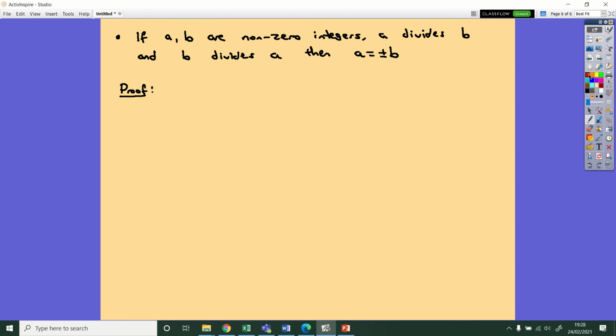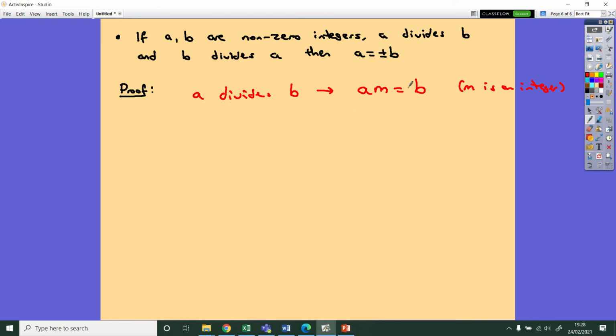So let's start by unpacking the definitions. So we've got A divides B. What does that mean? Well, it means that there's some number I can multiply A by to get to B. So let's write that as an equation. So AM equals B. And of course, for this kind of definition to work, M is an integer. Okay, that's going to be a little bit important later.